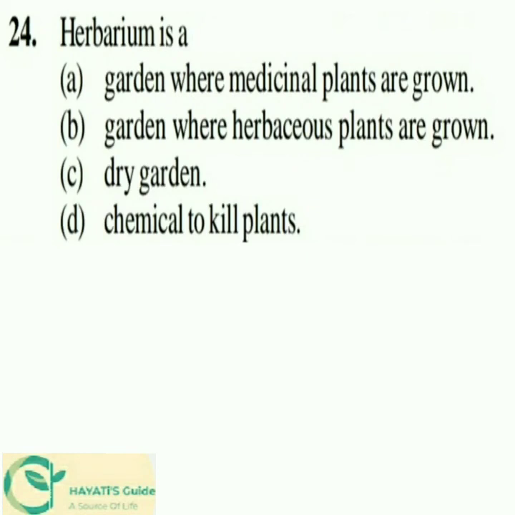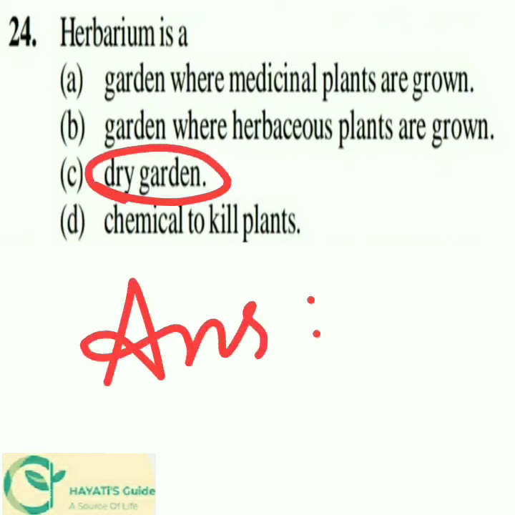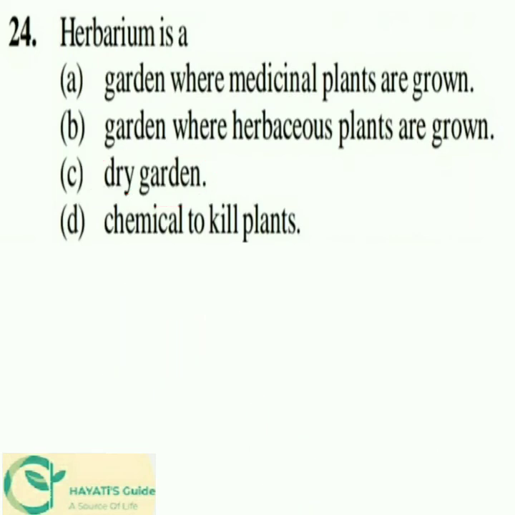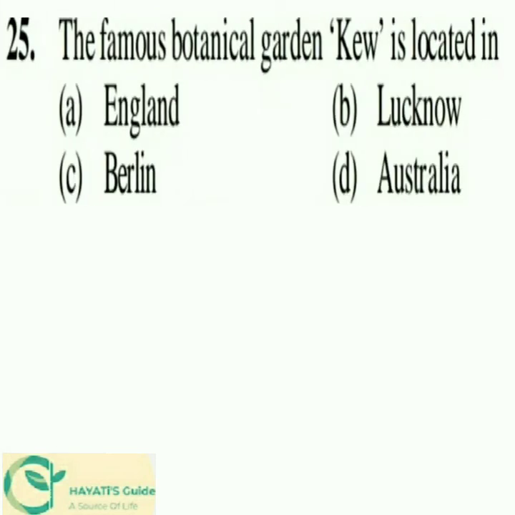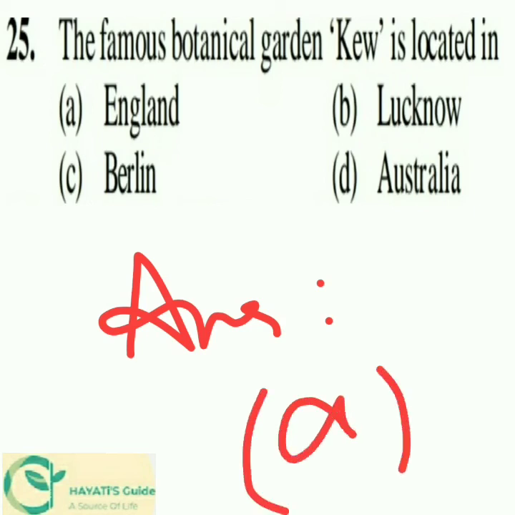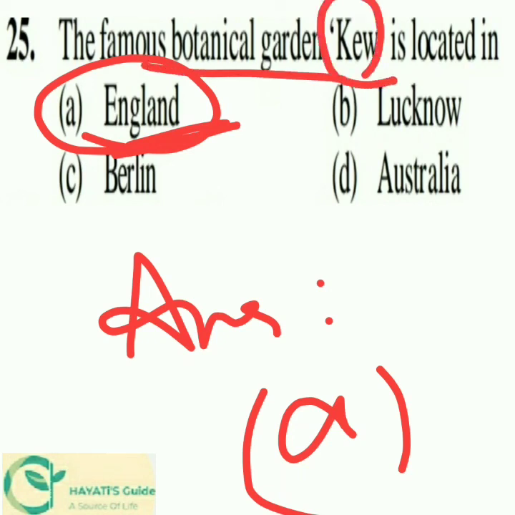Next question, herbarium is, and the options are as follows, and the answer would be dry garden. So herbarium refers to a dry garden. And the next question, the famous botanical garden Kew is located in, and the options are as given below, and the answer is option A, which means the famous botanical garden Kew is located in England.